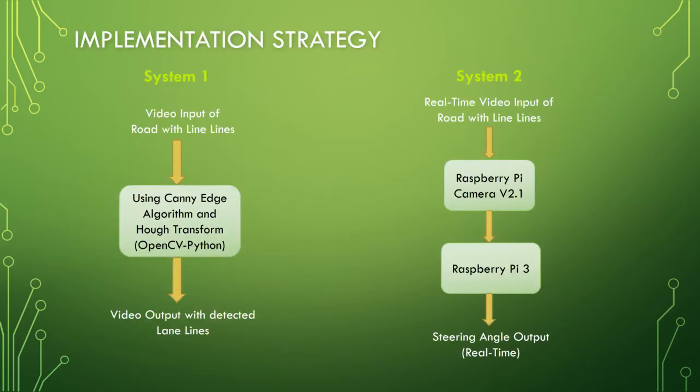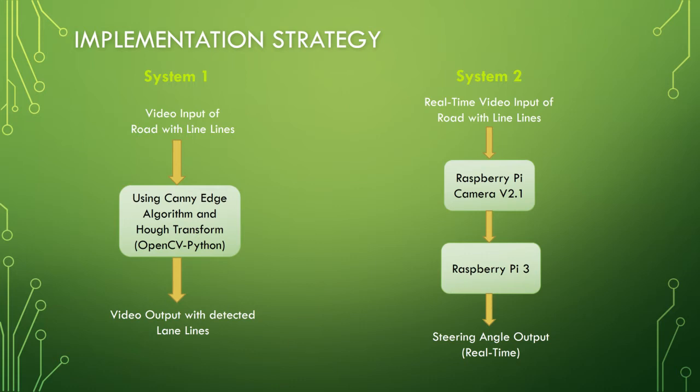So I have mainly developed two systems. System 1 represents the detection of lane lines from a pre-captured video input using the algorithm of Canny edge detection and Hough transform coded in OpenCV Python. This system gives us a video output with lane lines highlighted in it.